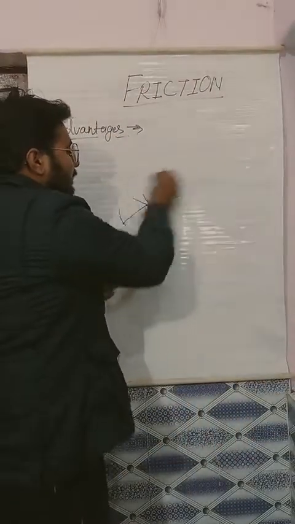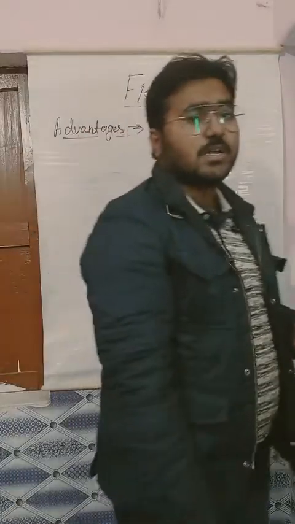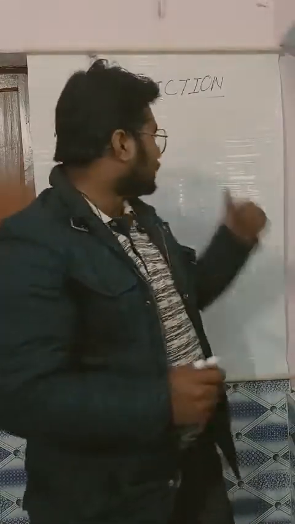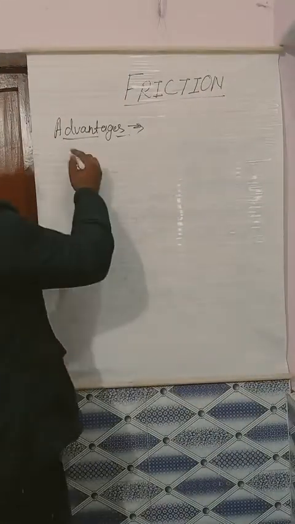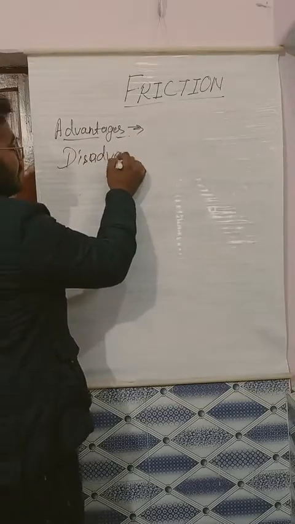Now, as I told you, every coin has two sides. I'm repeating that, I know, but the coin has two sides, heads and tails. Like that, everything has two sides, positive and negative. Here we have done the positiveness of friction. The next thing is negativity, that is, disadvantages. So after the advantages, we have to understand the disadvantages of friction.